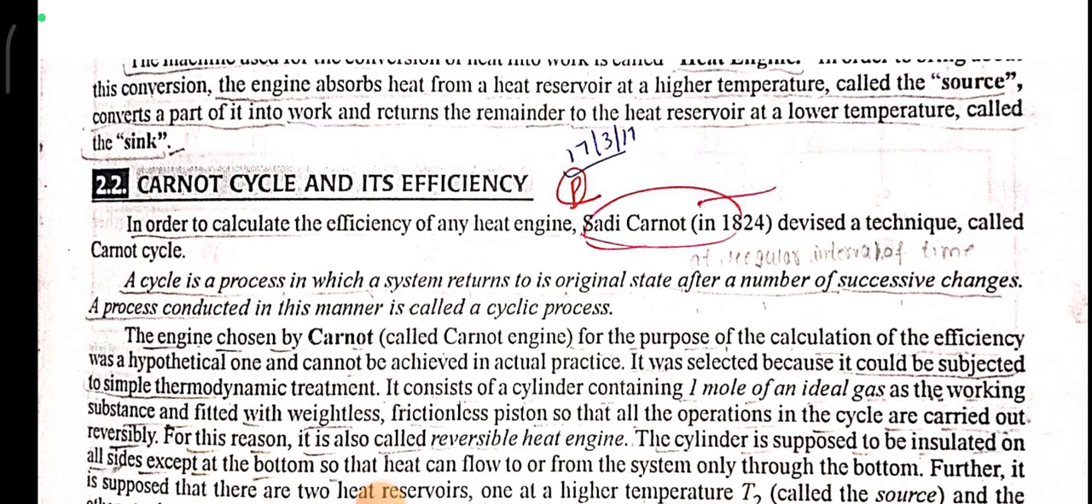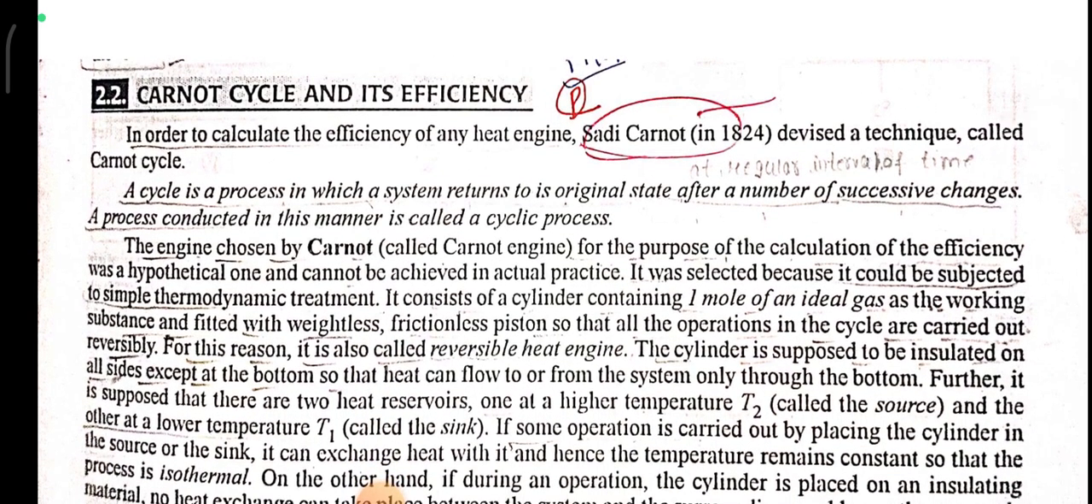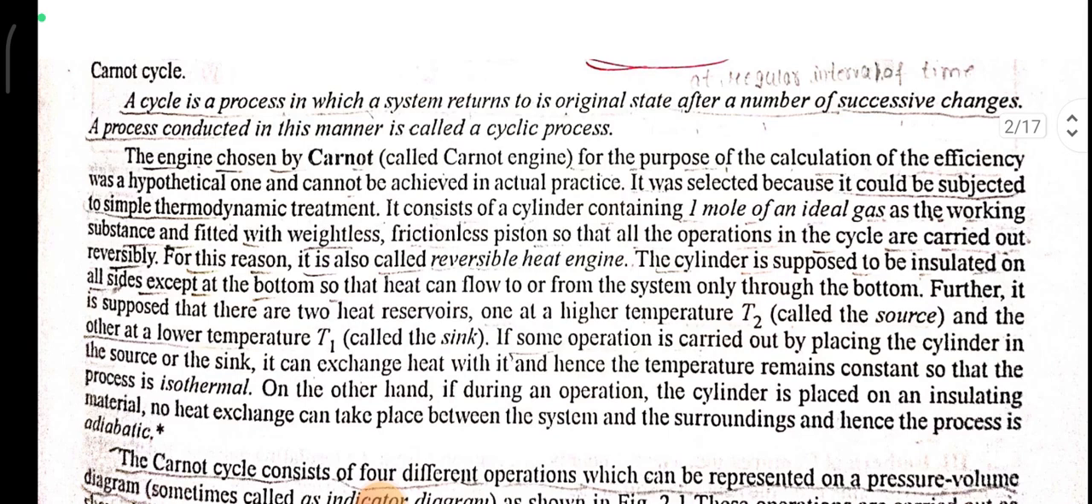Carnot cycle and its efficiency. In order to calculate the efficiency of a heat engine, Sadi Carnot in 1824 devised a technique called the Carnot cycle, a cycle in a process in which a system returns to its original state after a number of successive changes. A process conducted in this manner is called a cyclic process.